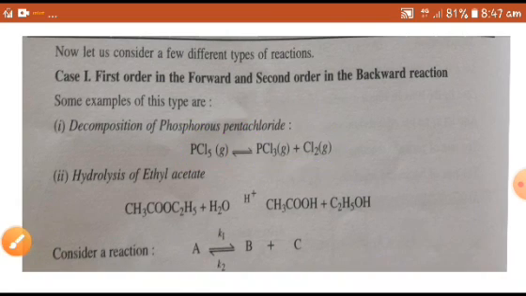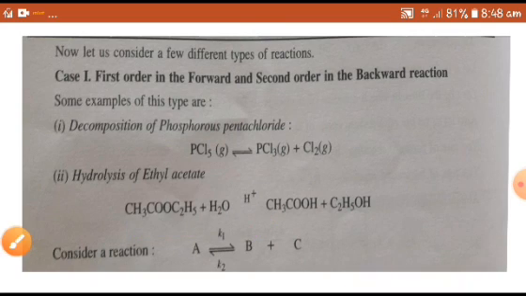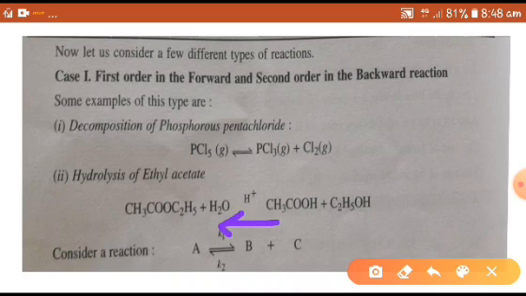Hydrolysis of ethyl acetate in the presence of acid is one of the examples. The forward reaction is pseudo first order, and the reverse opposing reaction is second order. Why is it second order?